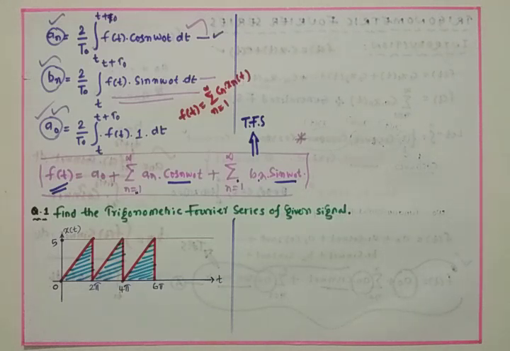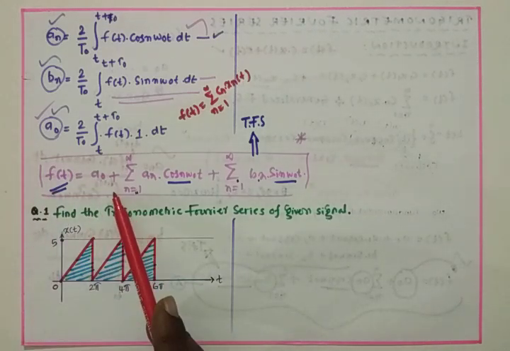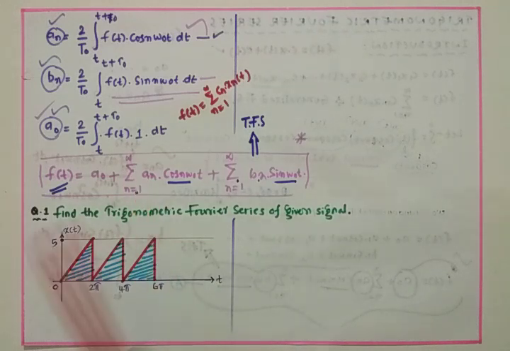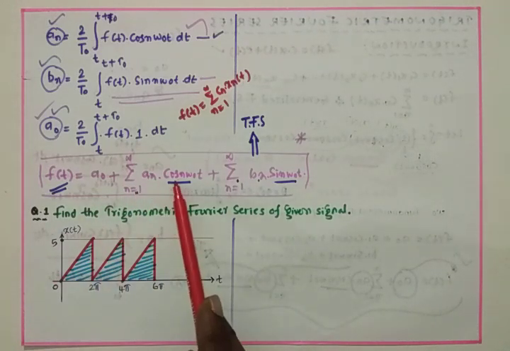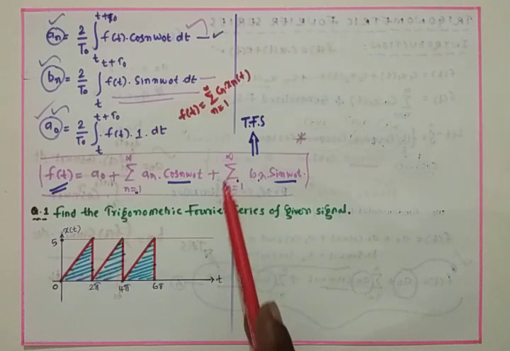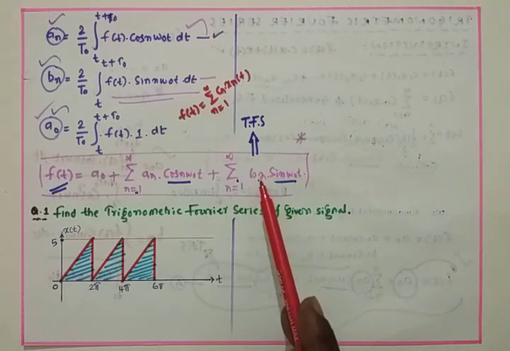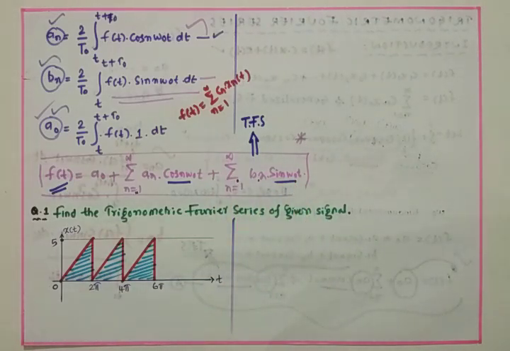By using the trigonometric Fourier series we got the equation f of t equals a naught plus sigma n equals 1 to infinity an cos n omega naught t plus sigma n equals 1 to infinity bn sin n omega naught t.